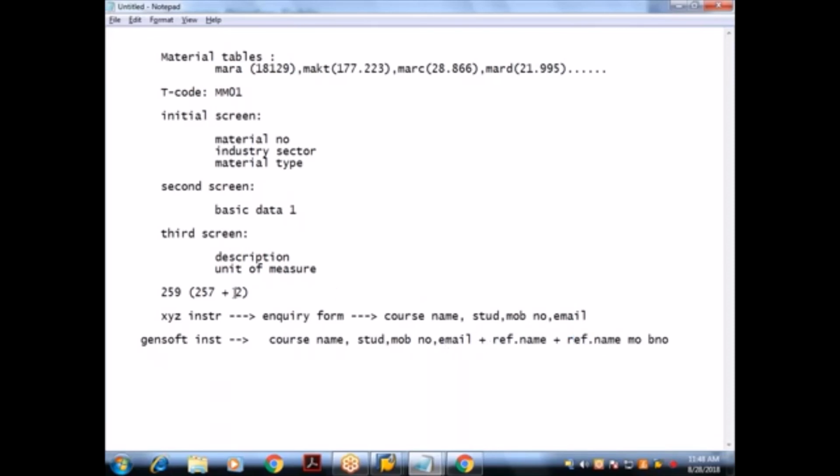So the purpose of additional fields is to capture additional data which is specific to the customer, because not every institute may have these fields. So this is specific to Gensoft. My question is, we have added additional fields in the table for capturing additional data. What are the different ways we supply the data for those two additional fields?